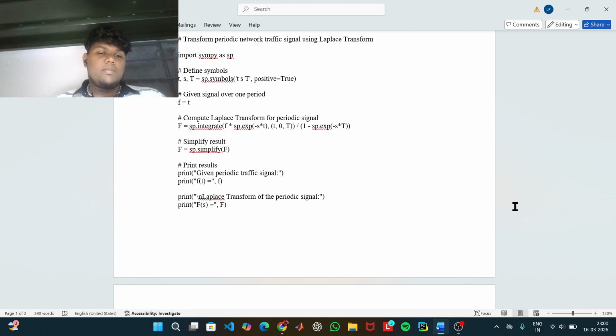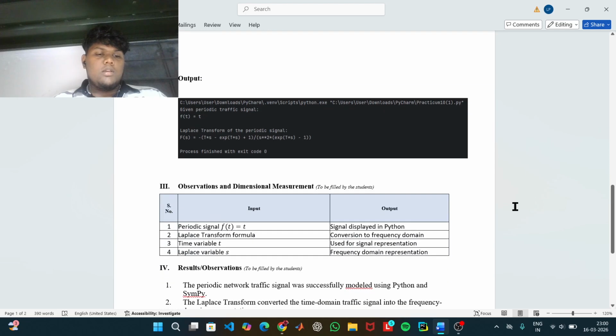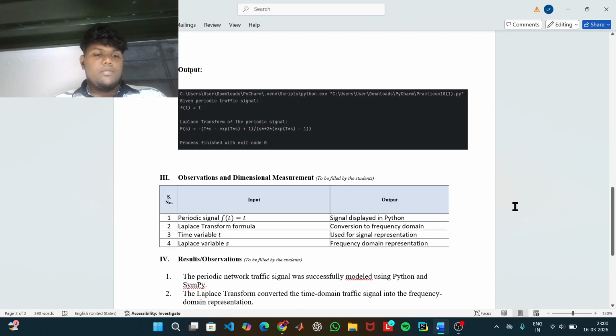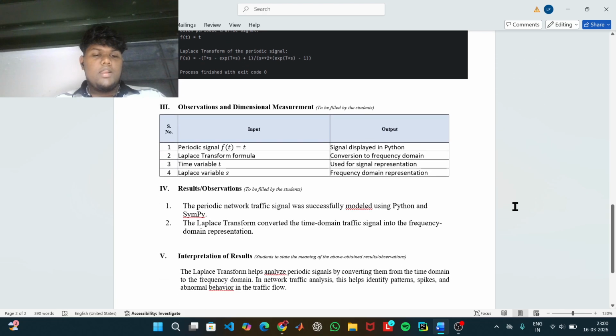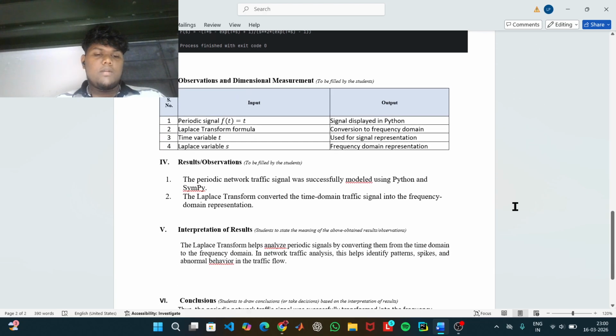Finally, the program prints the given periodic signal and the Laplace transform result. This method is useful for analyzing periodic data signals such as network traffic, communication signals, and repeated system inputs.